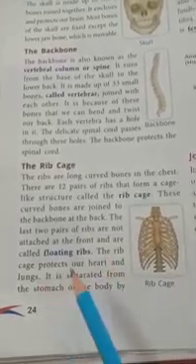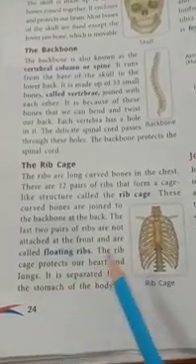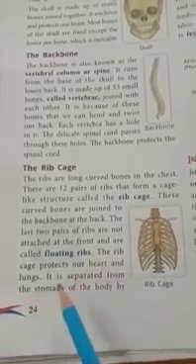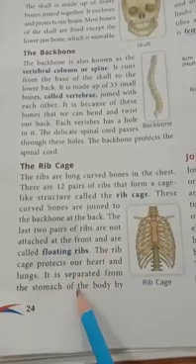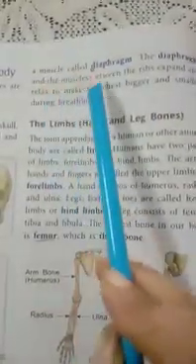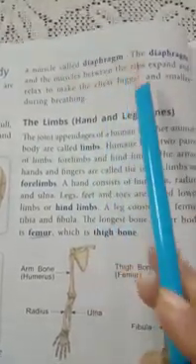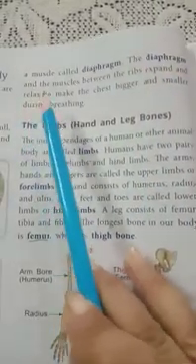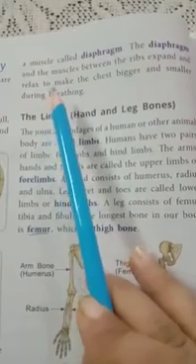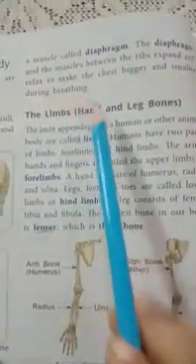The rib cage protects our heart and lungs. So what is the function of the rib cage? It protects our heart and lungs. It is separated from the stomach by a muscle called the diaphragm. The diaphragm and the muscles between the ribs expand and relax to make the chest bigger and smaller during breathing.